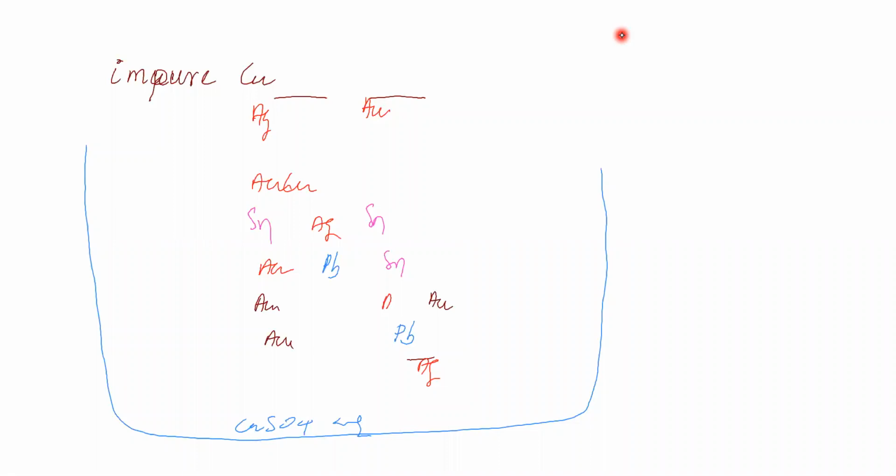Now you think, why waste the electrical energy? We applied the potential. How are we applying it? We are applying the maximum potential such that copper can undergo oxidation.